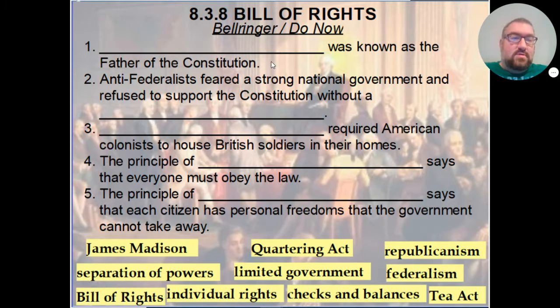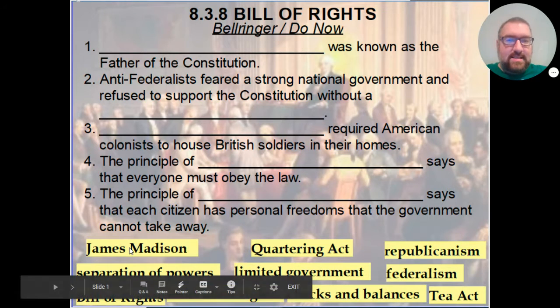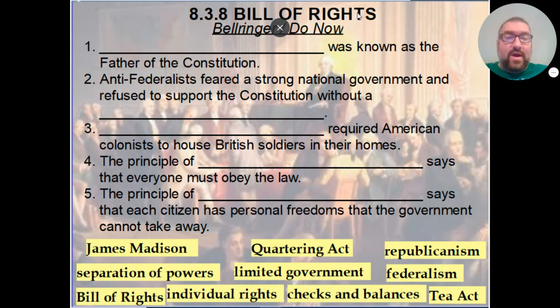Blank was known as the father of the Constitution. Our key concept there is father of the Constitution. So if you go looking for it in a textbook, in the Perfect Study Guide, anywhere, if you look up father of the Constitution, you will see that the answer is James Madison. Why is he the father of the Constitution? Well, he wrote the Virginia Plan, he wrote several Federalist Papers, and he wrote the Bill of Rights. So, the Bill of Rights, that's today's subject, and that's why he's tied into it. Anti-Federalists feared a strong national government and refused to support the Constitution without that would be a Bill of Rights. We're going to talk about that some more as we move on.